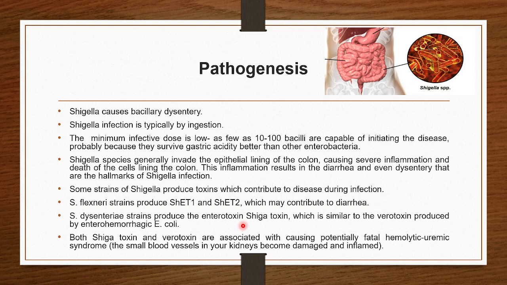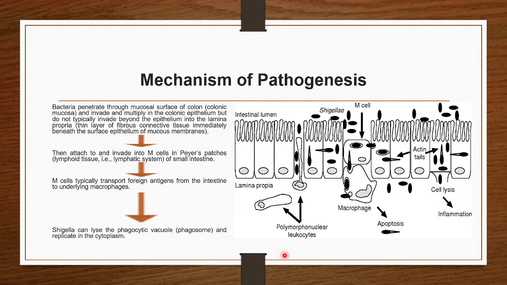Now, Shigella dysenteriae strain produces an enterotoxin, that is Shiga toxin. This Shiga toxin is very similar to the verotoxin secreted by enterohemorrhagic Escherichia coli. Shiga and verotoxin are associated with causing potentially fatal hemolytic uremic syndrome. What is hemolytic uremic syndrome? It is when the blood vessels in your kidney become damaged and inflamed. So this is the main role of Shiga toxin, similar to verotoxin in its mechanism.